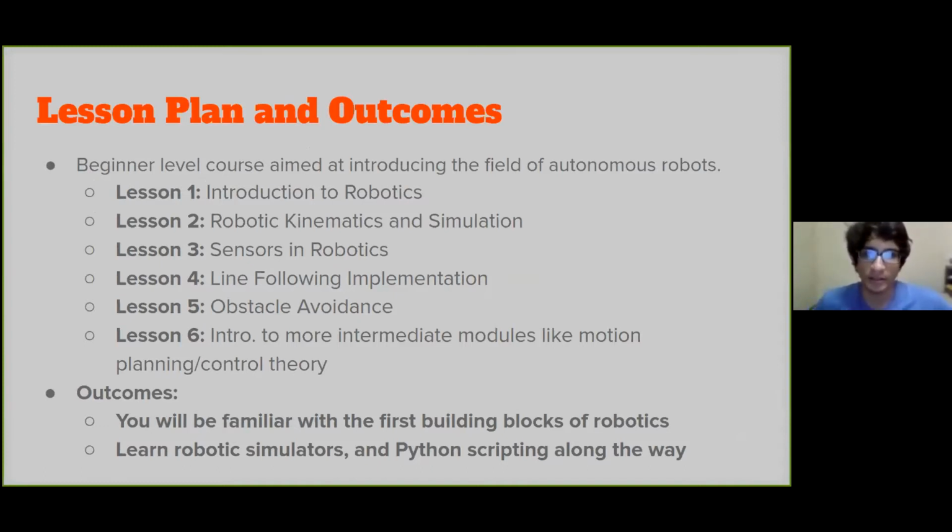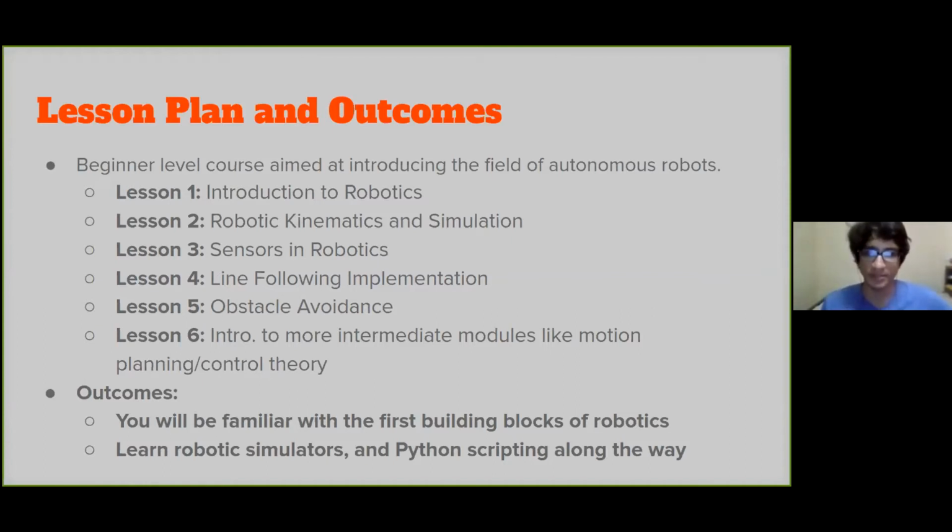In the next few slides, you will see where this all comes in when you take into account the larger picture. But going forward, we'll start small, start with the introduction of robotics, delve into the theory of how to make robots move in the form of robotic kinematics, and eventually culminate in you implementing your own obstacle avoidance algorithm.